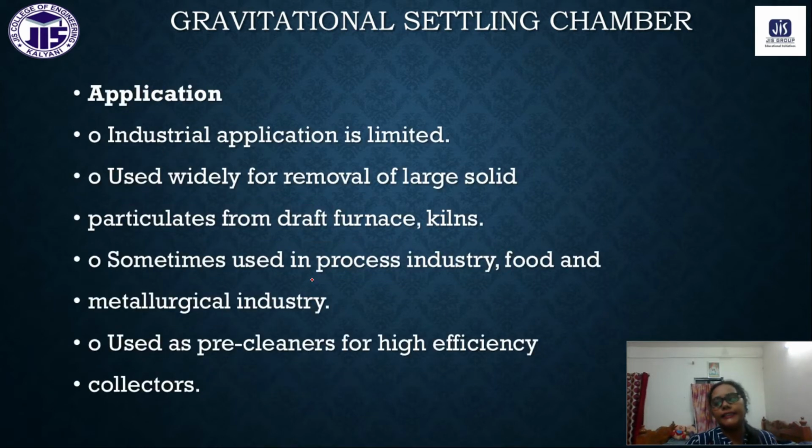And this is some of the fields where we can apply the gravitational settling chamber. It is widely used for the removal of large solid particles from the draft furnaces and kilns. Sometimes many industries, like the food industry and the metallurgical industry, use this gravitational settling chamber.